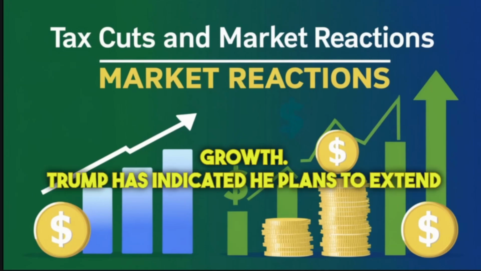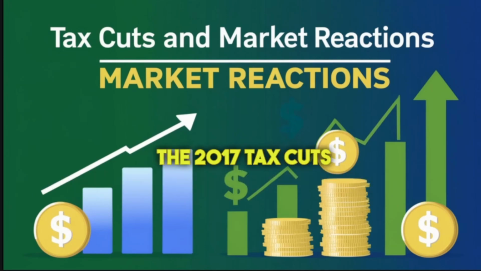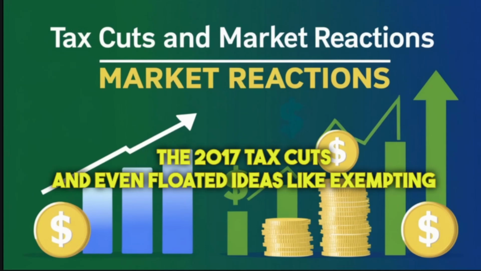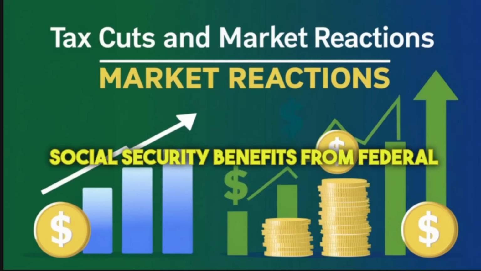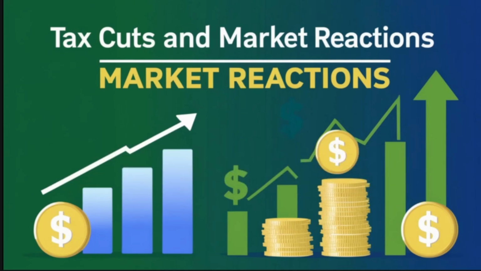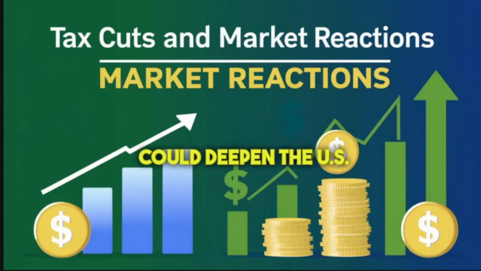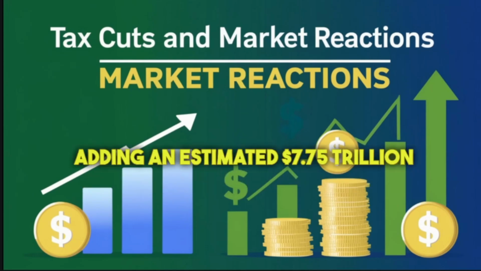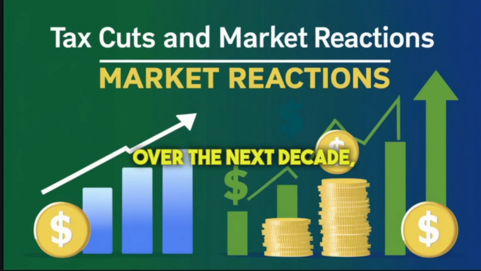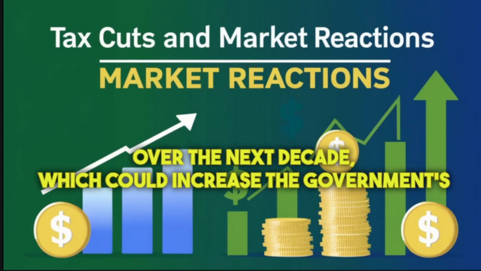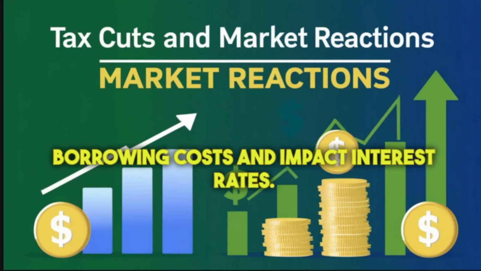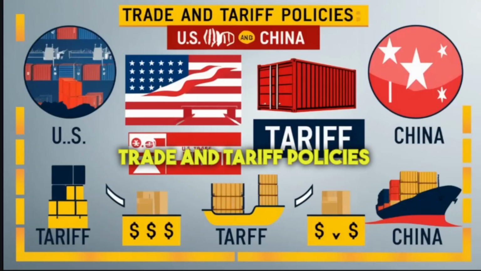Trump has indicated he plans to extend the 2017 tax cuts and even floated ideas like exempting Social Security benefits from federal taxes. However, this expansionary fiscal policy could deepen the U.S. deficit, adding an estimated $7.75 trillion in debt over the next decade, which could increase the government's borrowing costs and impact interest rates.